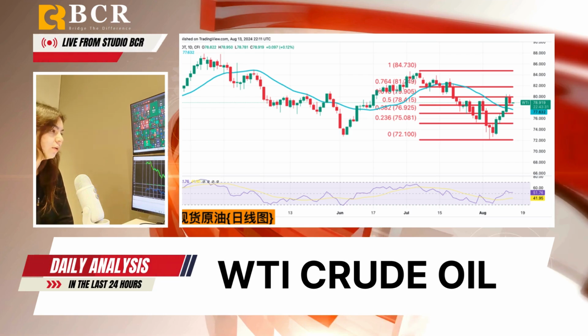Technically, the key support level is around $78.17, which aligns with the 200-day moving average. Other important levels include the 55-day and 89-day moving averages at $79.35 and $79.46, respectively. The 14-day RSI suggests there could be room for further declines. If prices drop, watch for support at 78.41, 77.87, and 76.92, which is the 38.2% Fibonacci level. On the upside, the resistance is seen at 80 and 81.74, the 76.4% Fibonacci level.